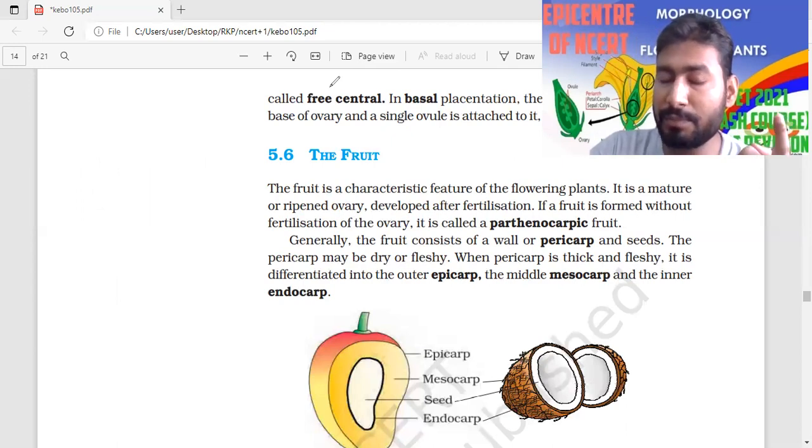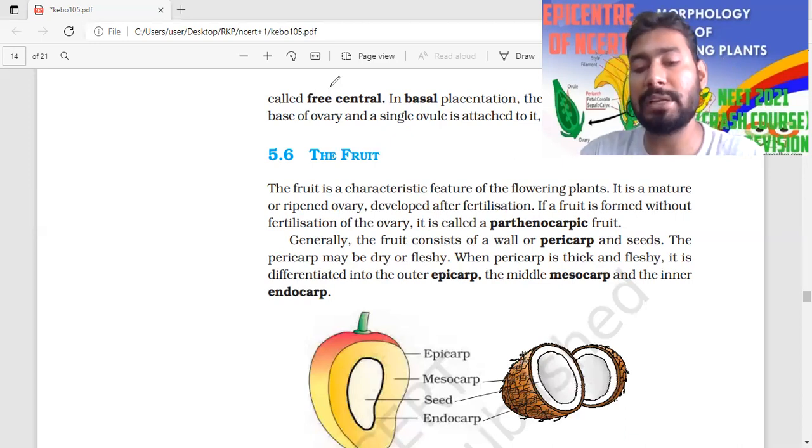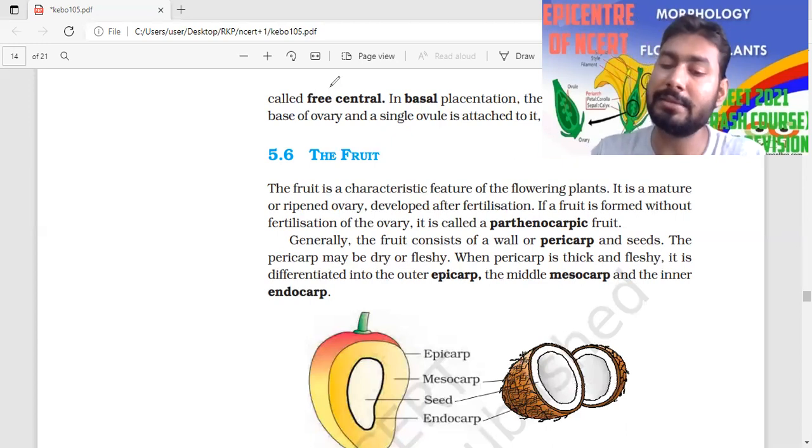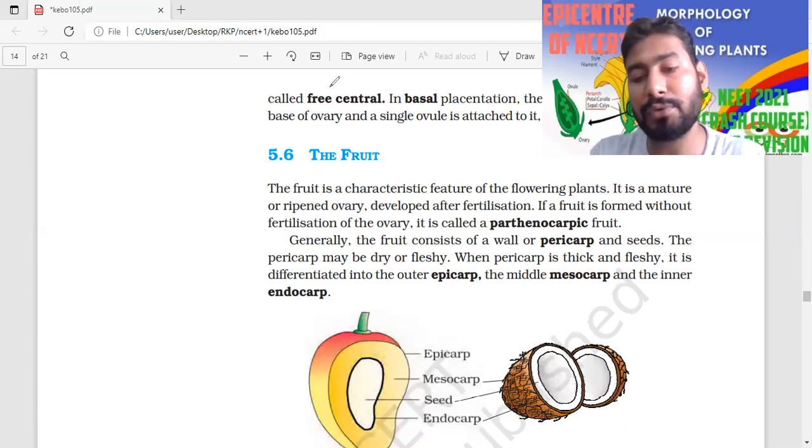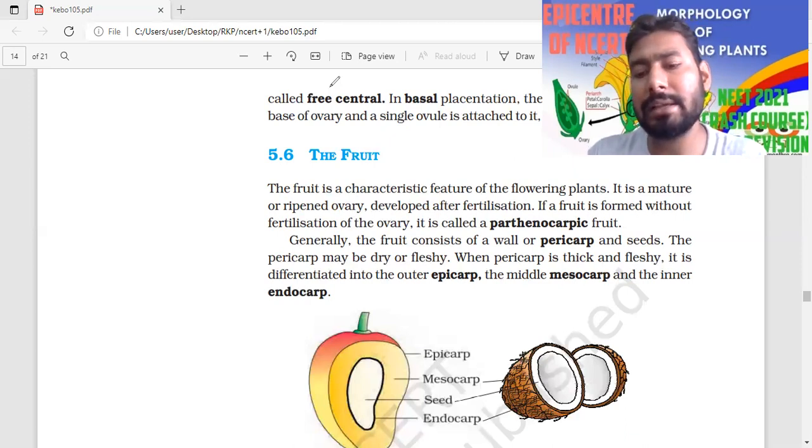In case of the simple fruit, it is not polycarpellary, or rarely polycarpellary. If rarely polycarpellary, it means the carpels are united, syncarpous condition is there. Syncarpous is found in the simple type of fruit, while the aggregate type of fruit has the apocarpous condition. Okay, so this is the story about simple and aggregate fruit.